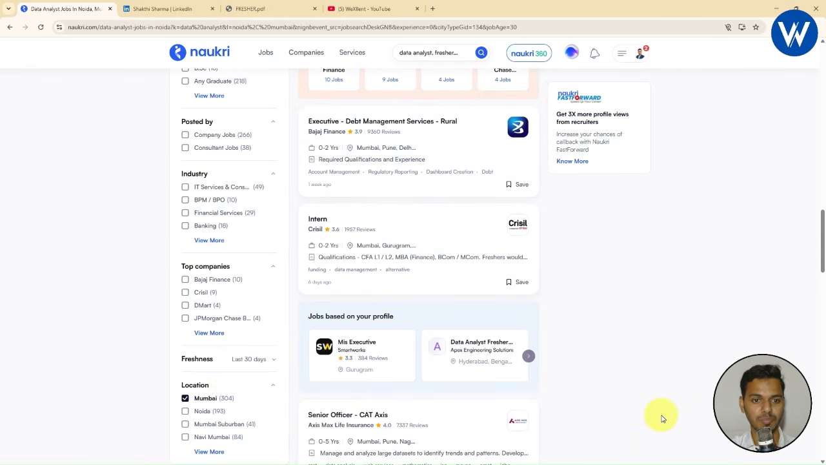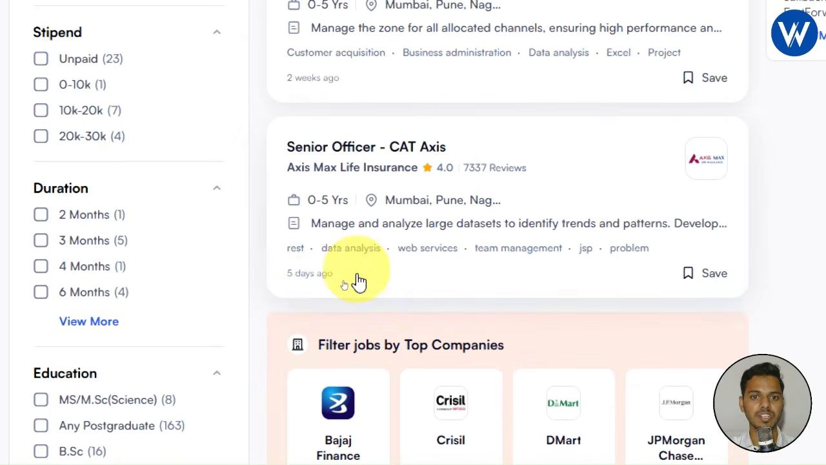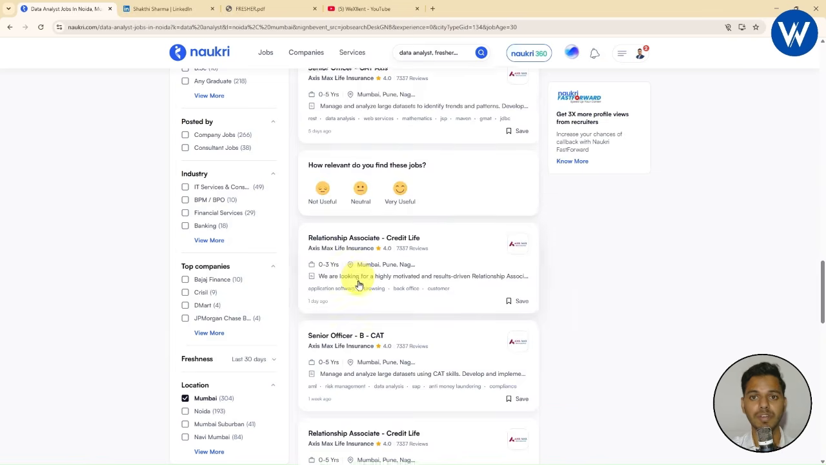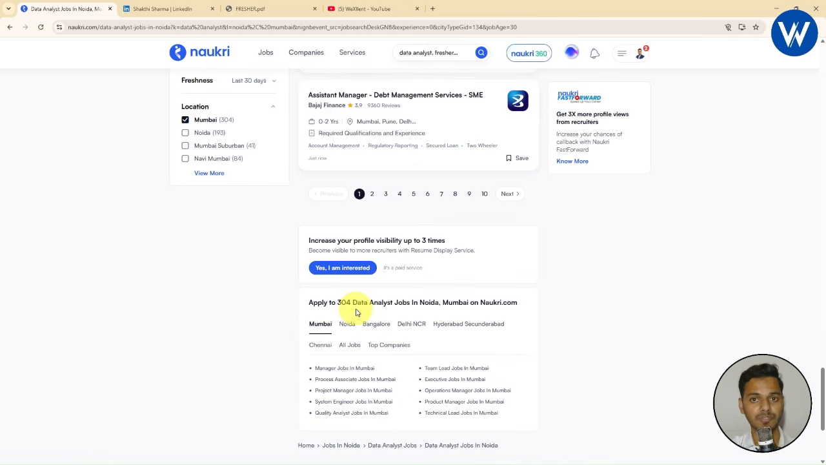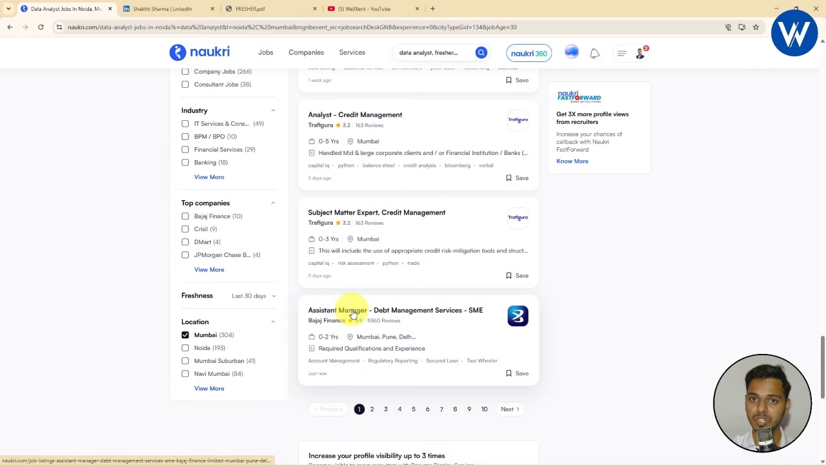Now let me show you one important point. The last important point is freshness. Freshness means when the job is posted. Here you can see the jobs are posted like 6 days ago, 1 week ago, in the same way 5 days ago, 2 weeks ago. Now as I already told you, you need to filter the job according to 1 day before or 2 days before. If you want to apply for a job, you need to apply for a job which is posted either 1 day or 2 days before.